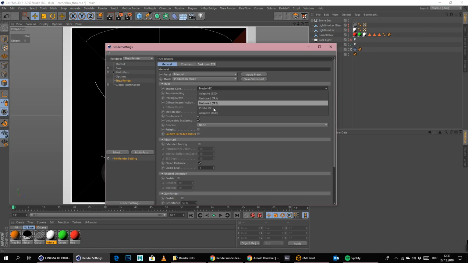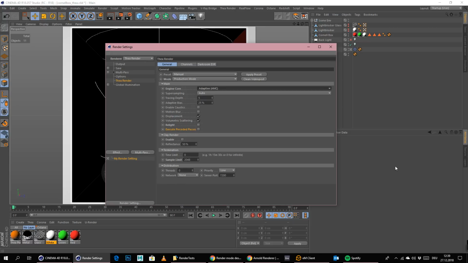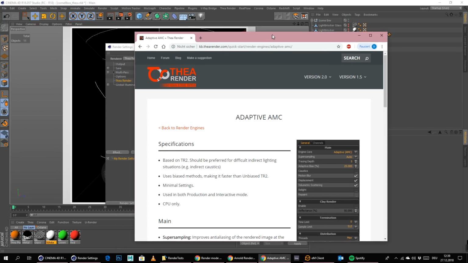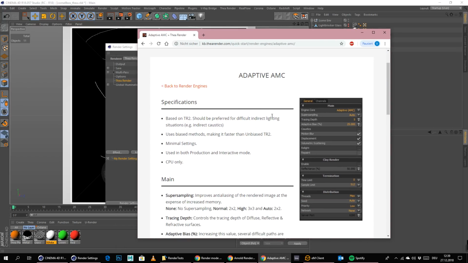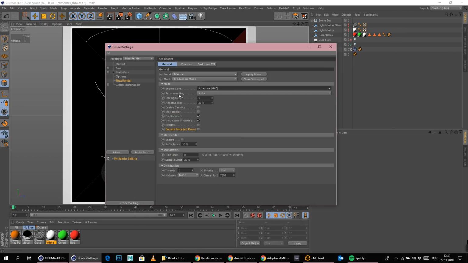And let's try the last mode, which is called Adaptive AMC. Just a second. So here we can read a little bit about this mode. Based on TR2, should be preferred for difficult indirect lighting situations, e.g. indirect caustics and stuff like that. Uses a biased method, making it faster than unbiased TR2. Minimal settings, used in post-production, interactive mode, CPU only. So this will only work with the CPU now. So let's do it, Adaptive AMC.